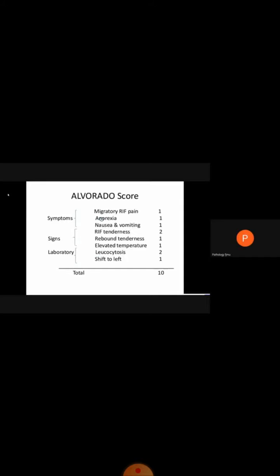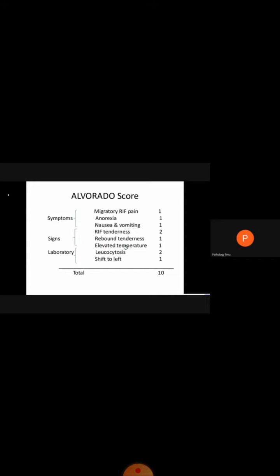First of all, we will see if there is any migratory pain to the right iliac fossa. As we have discussed earlier, first of all there is pain around the periumbilical area, then the pain migrates towards the right iliac fossa. If this symptom is present, then we will give the score 1. If there is anorexia, then we will give the score 1. If there is nausea and vomiting, then again we will give the score 1. Then we have right iliac fossa tenderness. We will press the right iliac fossa gently, and if there is pain, then we will give 2 scores.